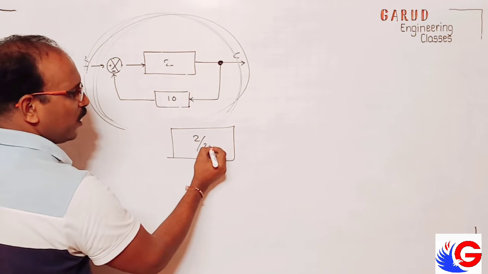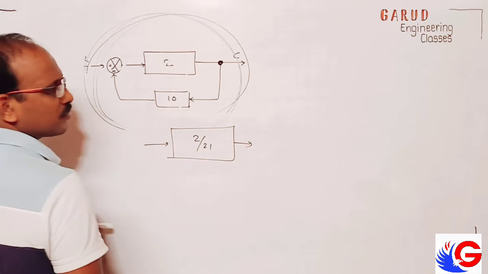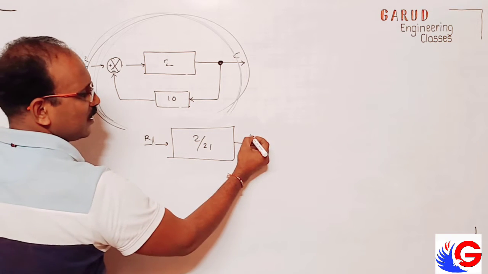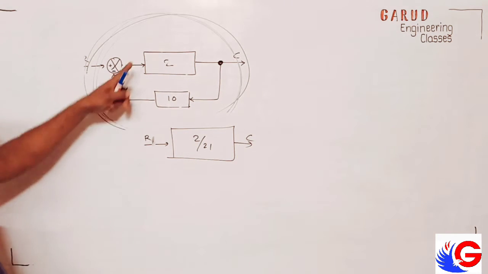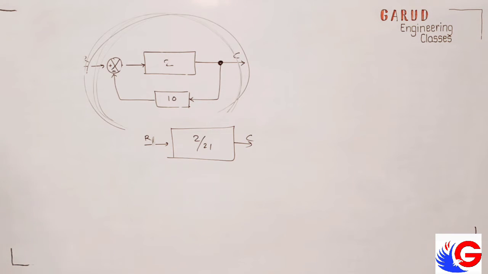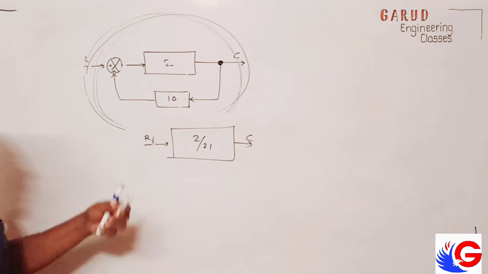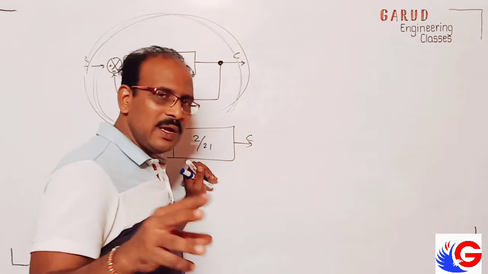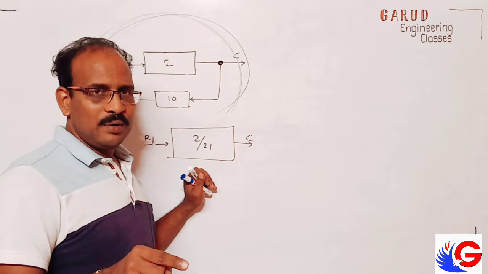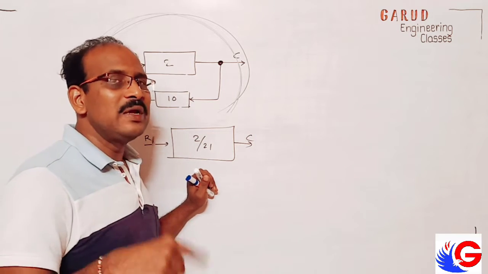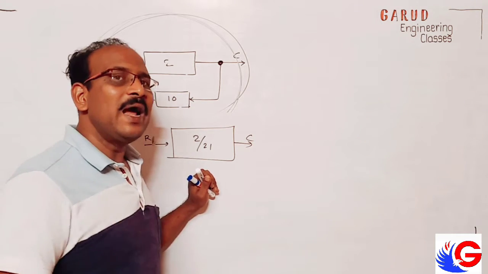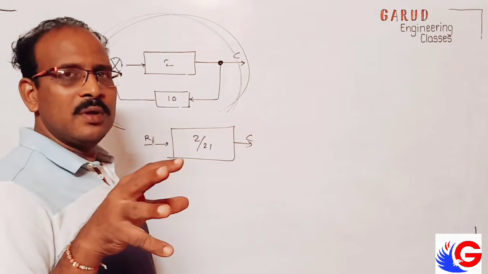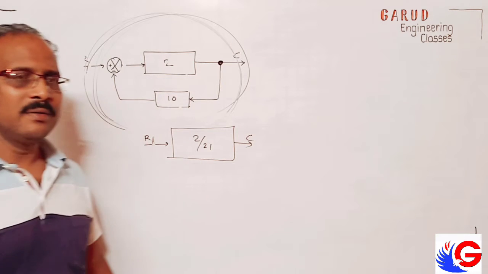Like as I told, 2 by 21. Here, like this, this is R of T or R of S, and this is C of S. This is presented as a single block. Okay. So I will take different examples and rules of this. I will consider 3-4 rules. I will make you familiar with those rules and tell you how to solve using them, and then I will add more. There are around 9 rules, but I will consider 4-5 rules so that you will be more comfortable with that.